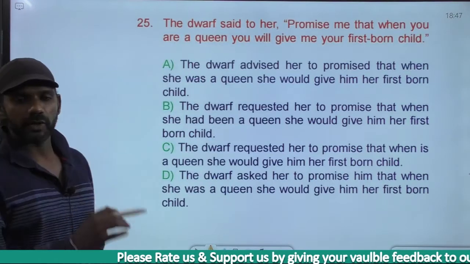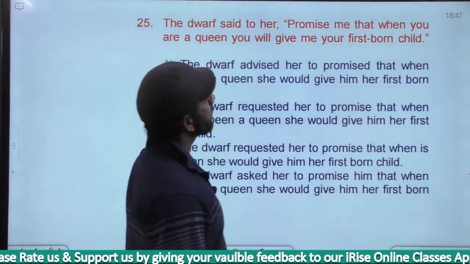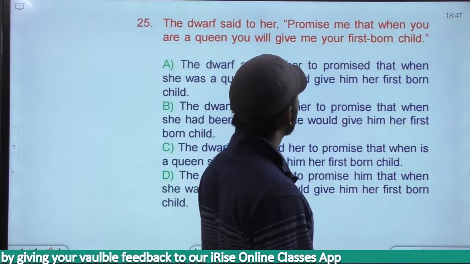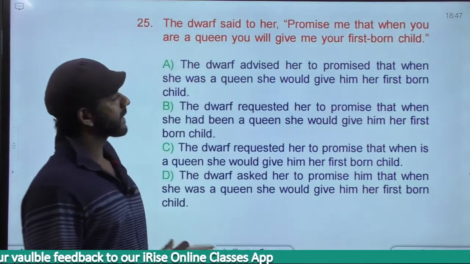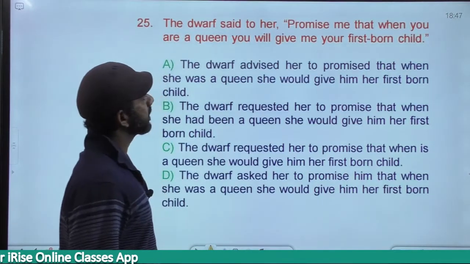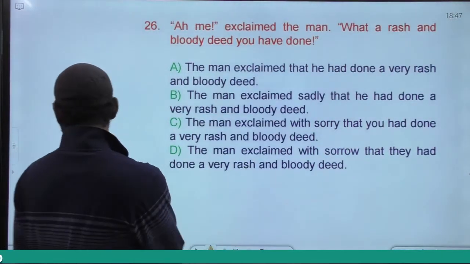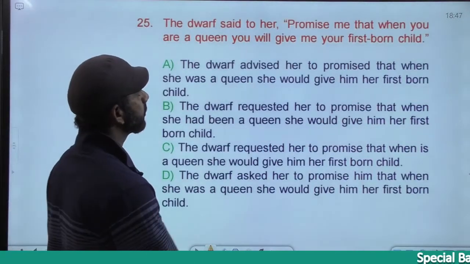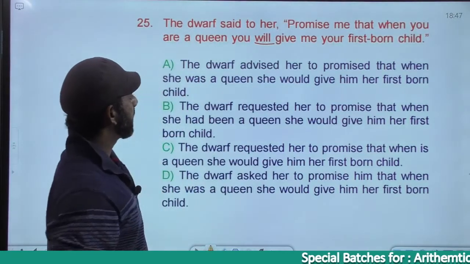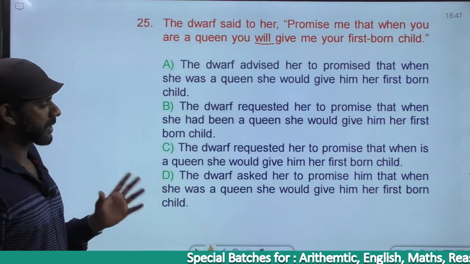The dwarf means a short guy. The dwarf said to her, promise me that when you are a queen, you will give me your firstborn child. You will give me your firstborn child: will becomes would. Based on that, no option can be eliminated because in all the options we have would.